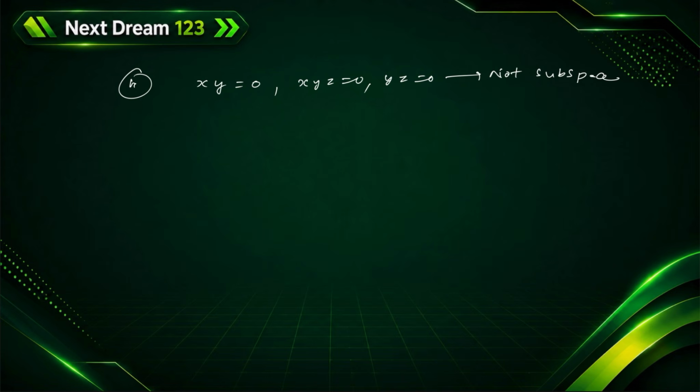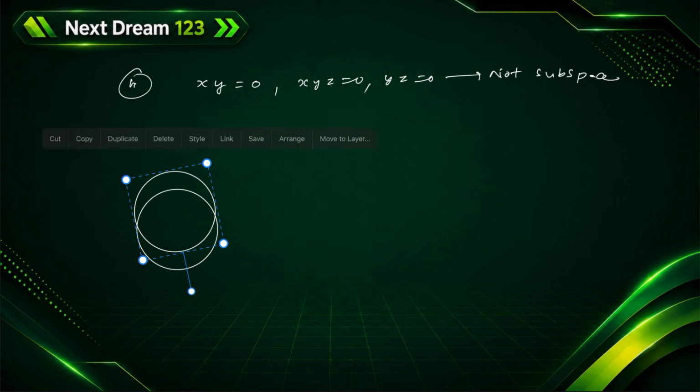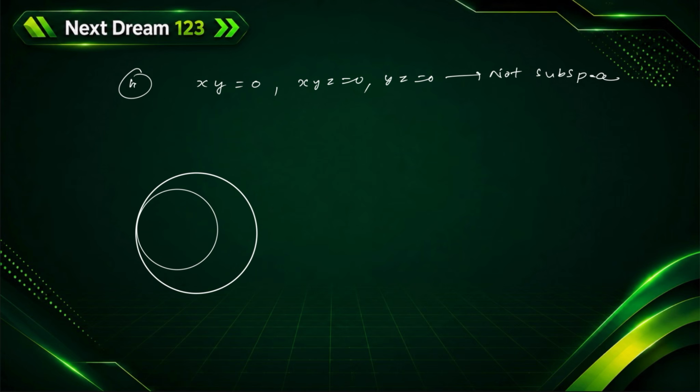See, let's consider some example. Just I am taking a field, which is nothing but scalar values or any real numbers. This is the vector space V. This is the subspace W. If W is a subset of V, if you want to say W is a subspace of V, it should satisfy three conditions.